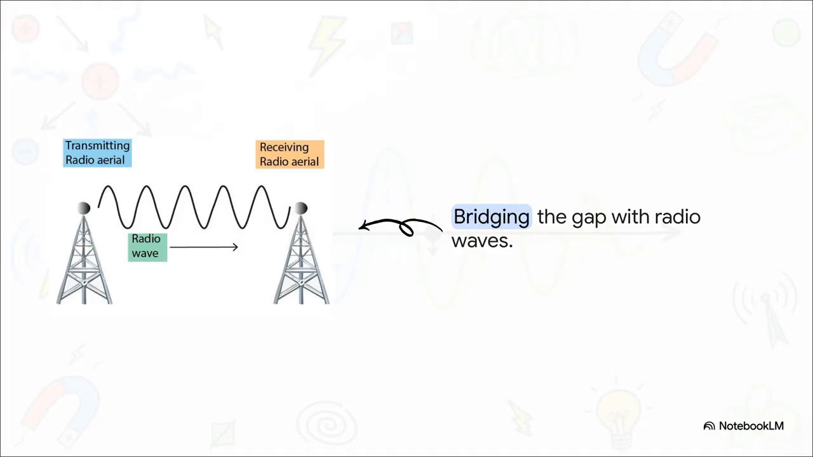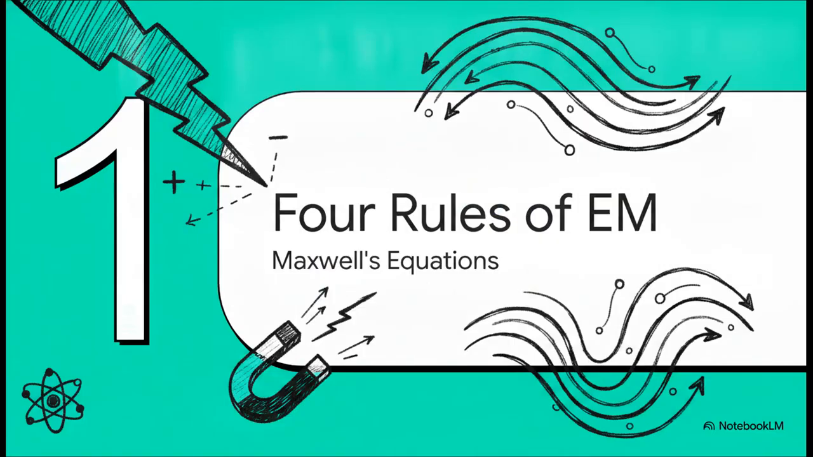Just picture a transmitting radio tower sending a signal to a receiving antenna. How does that signal actually cross the empty space between them? The answer to our big question lies right there in the middle, in that invisible wave traveling across the void. But to understand how that wave gets there in the first place, we really need to understand the fundamental rules of the game. Section 1. The 4 Rules of Electromagnetism.